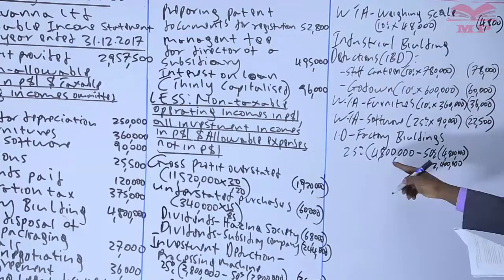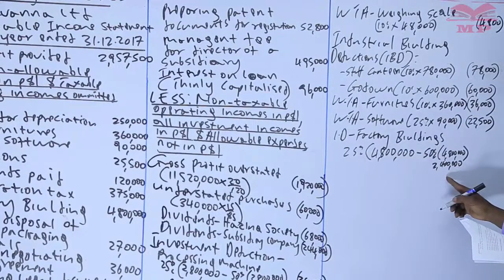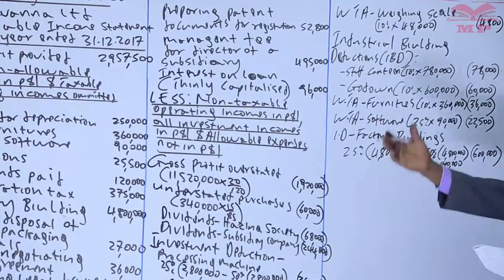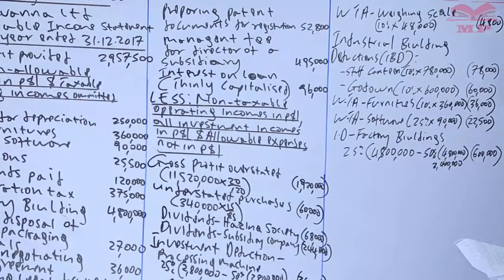So 4,800,000 minus 2,400,000 gives us 2,400,000. Then 25% of it gives us 600,000. Now that there is no other fixed asset that we need to claim the capital allowance on, what do we do?